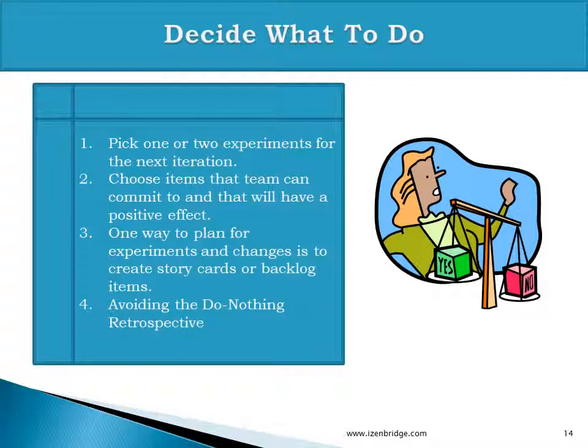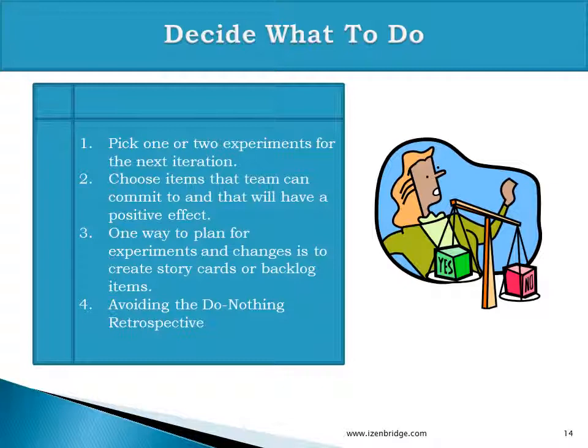So to make the team more effective, we need to prioritize some of the important actions which can be done in an upcoming sprint. And once prioritized, we need to include those action items, those preventive actions, into a sprint backlog.